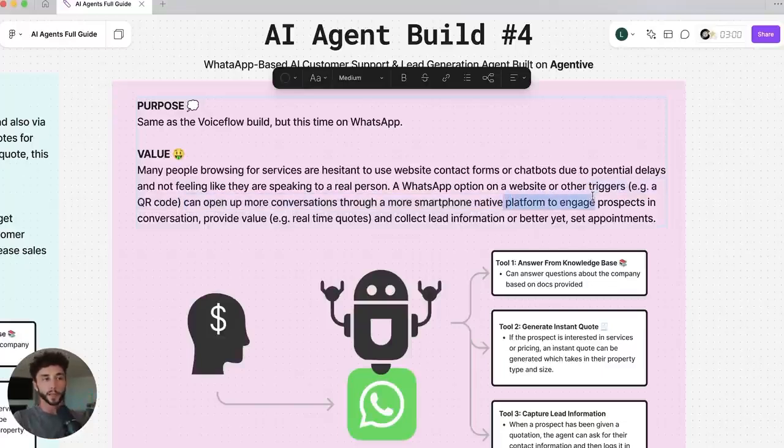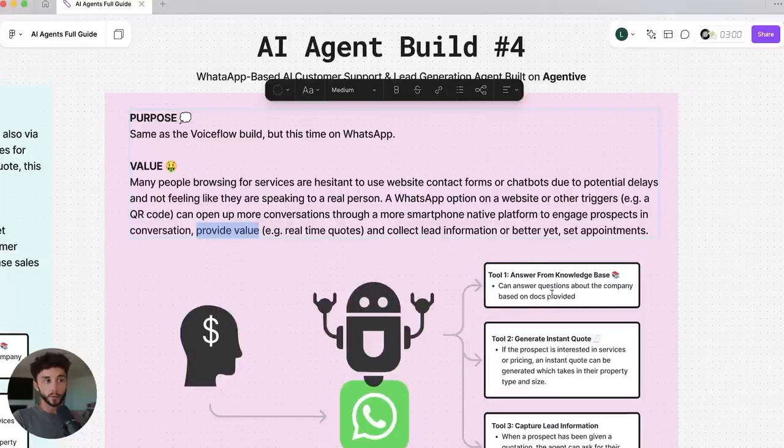In order to essentially engage more prospects or more people interested in the business in conversation, quickly provide value through either the knowledge base and these tools here and real-time quotes. And ultimately, because you're providing that instant value and instant feedback, collect their lead information, or better yet, even set appointments through WhatsApp, which you can build on Agentive.